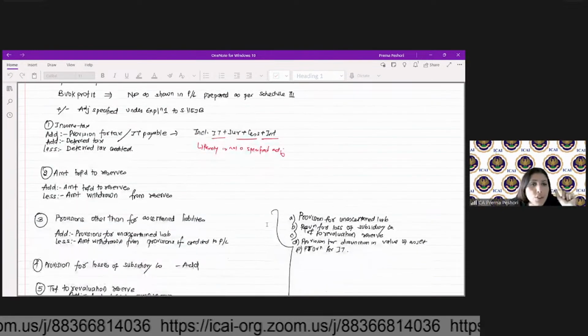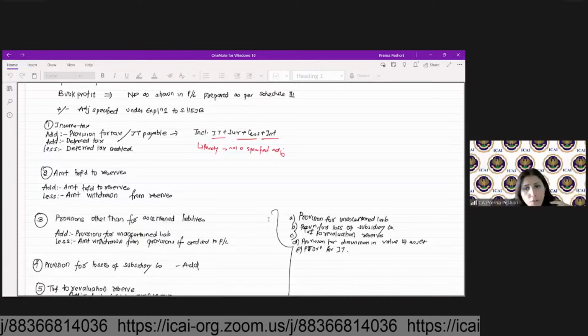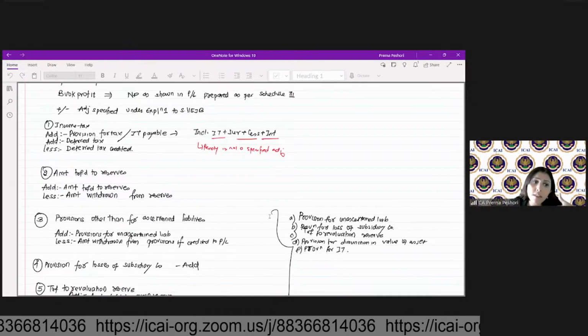Then amount transferred to reserves: any amount transferred to reserves has to be added back. Any amount withdrawn from reserves has to be reduced.